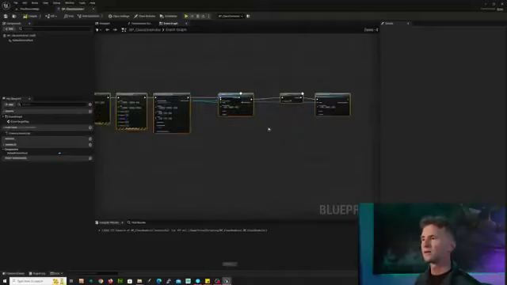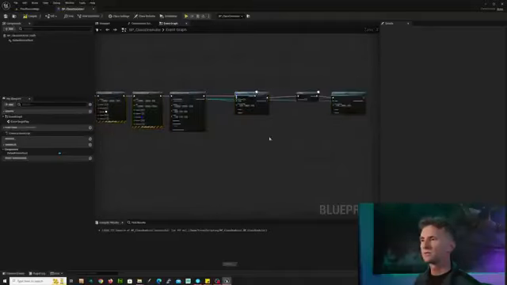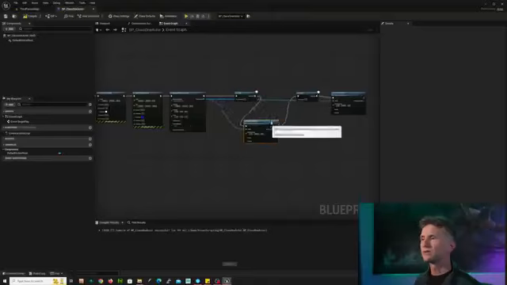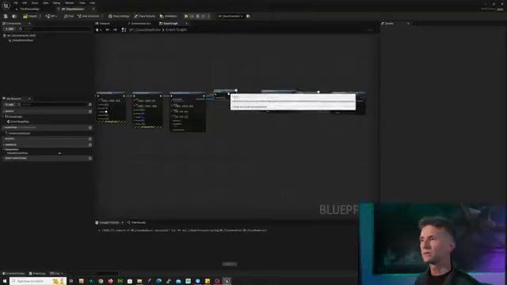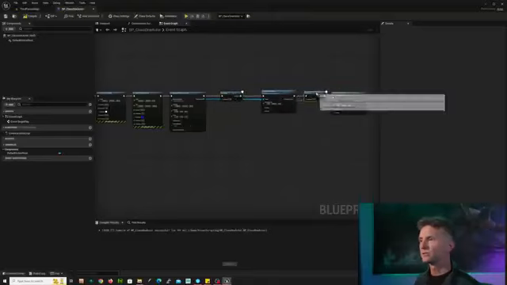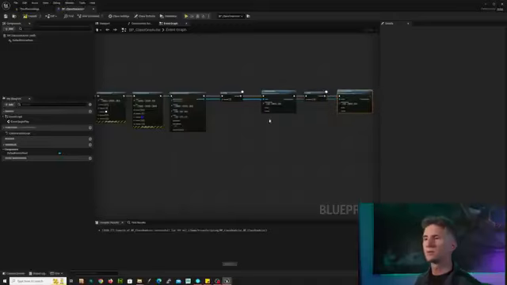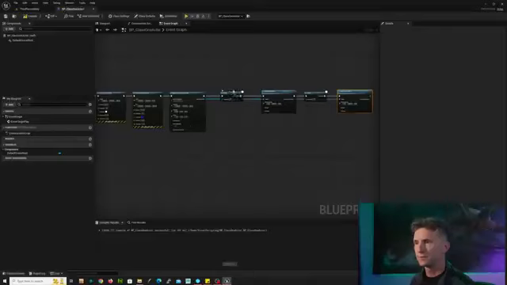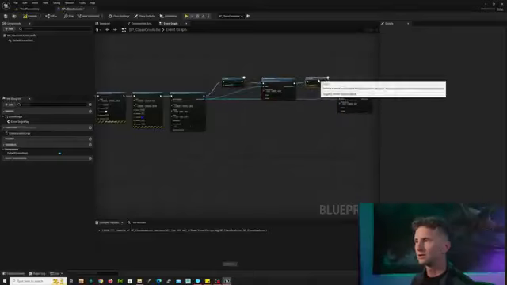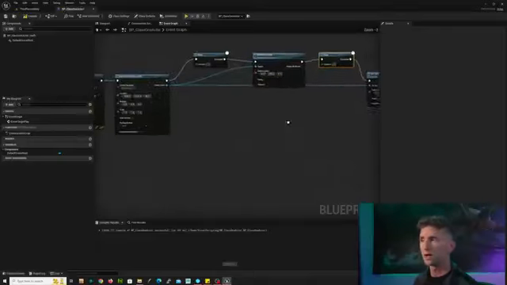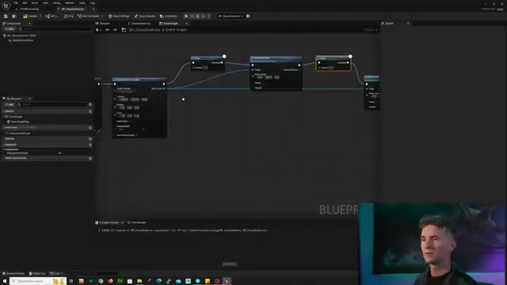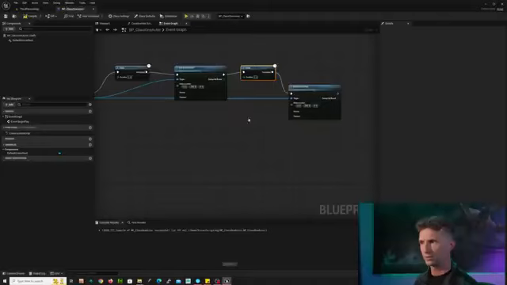Now, here's the thing. When we look at this, it's very difficult to see what's happening in here, what's connected to what. So it would be great if we could clean this up. To clean this up, we're actually going to redo our connections a little bit. I'm just moving these out of the way so I can temporarily see what's happening. Our emitter at location is being connected to our add world offsets.